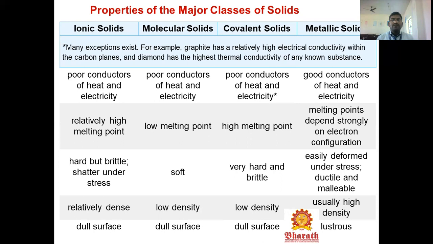There is a relatively high density for the ionic solids and low density for the molecular solids, and covalent compounds are very hard and brittle with high density. Metallic compounds easily deform under stress and are ductile and malleable. Ionic, molecular and covalent solids have a dull surface, while the metallic compound is lustrous. This is the comparative difference between the major classes of solid structures: ionic, molecular, covalent, and metallic solids.